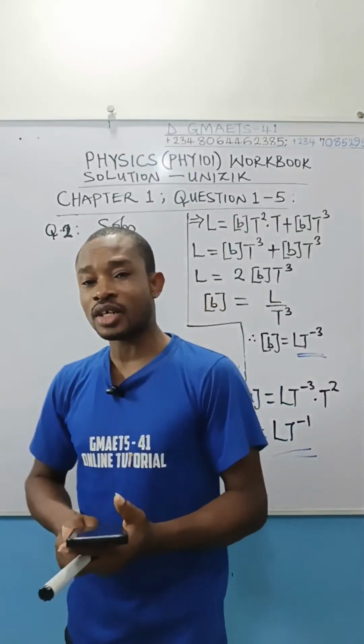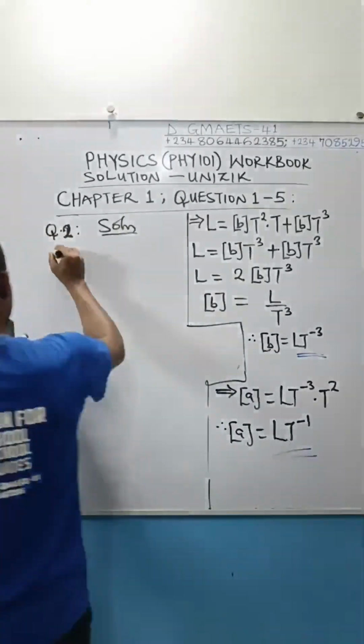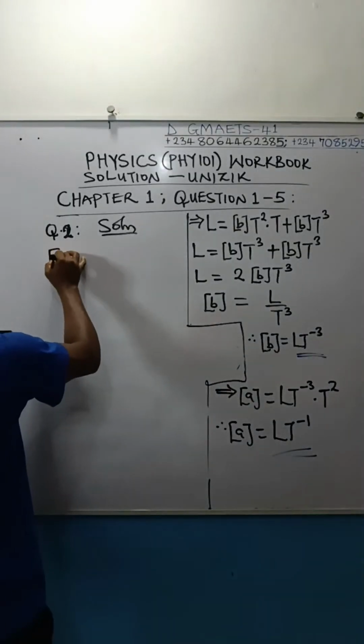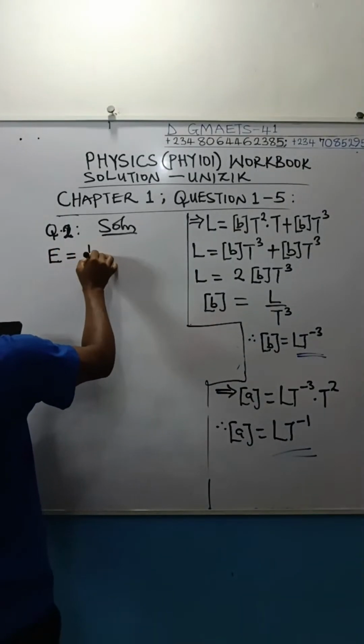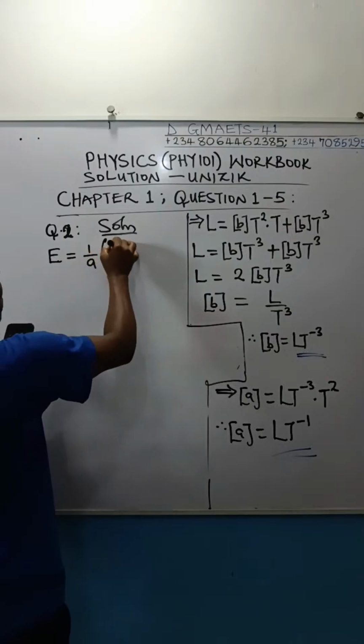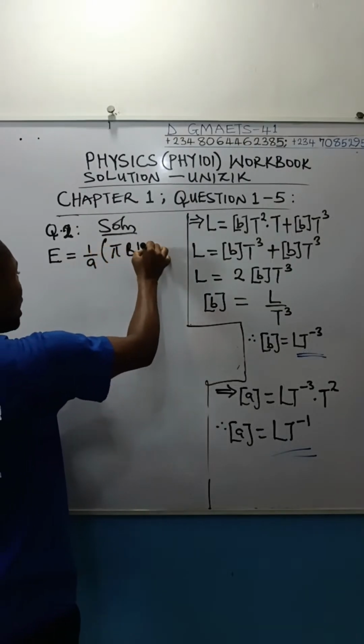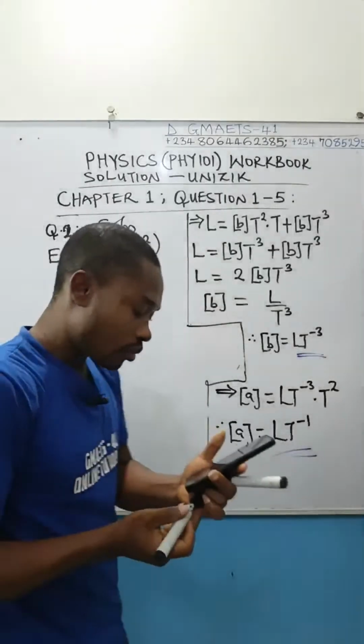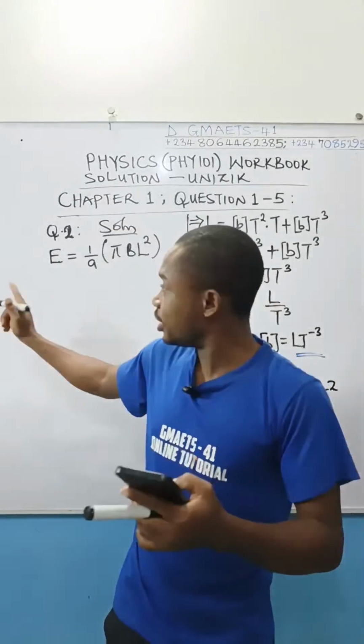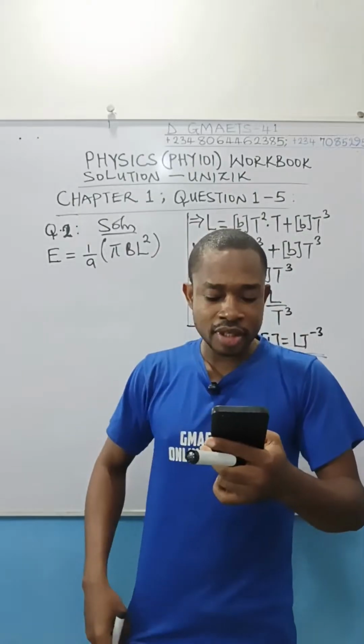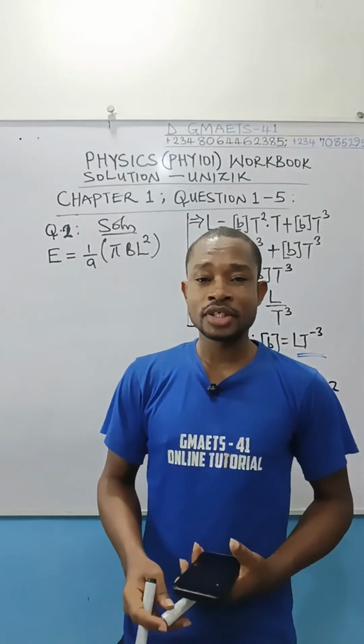And the equation is given as E equals 1 over A, open bracket, pi, and then BL squared. According to the equation below, what is the dimension of A?